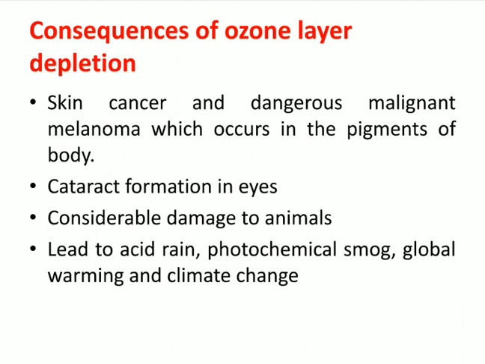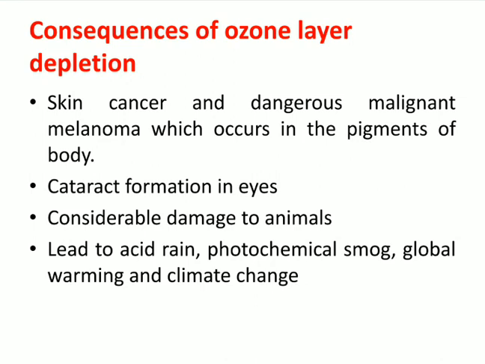Next is consequences of ozone layer depletion. You can see here, due to ozone layer depletion, especially UV rays can enter into the troposphere, and then they cause various problems to human beings. Human beings and various creatures on the Earth's surface cannot bear the radiation of UV rays. Due to ozone layer depletion, the UV rays directly enter into the troposphere.